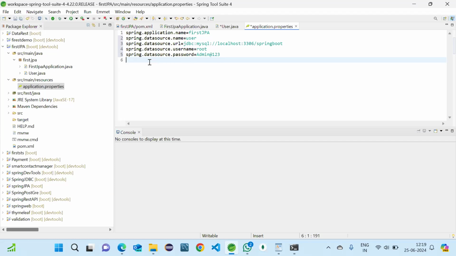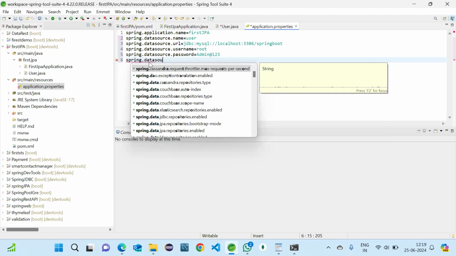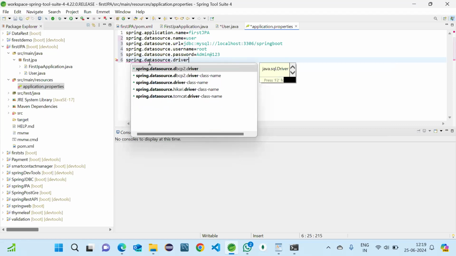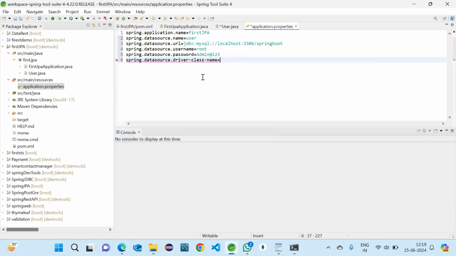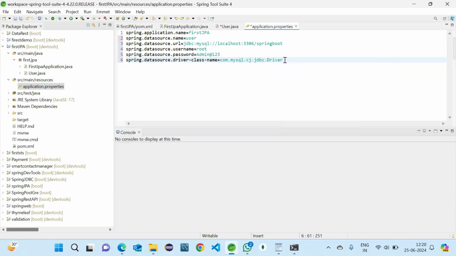One is spring.datasource.driver-class-name. I think you know this one also, com.mysql.cj.jdbc.Driver. This is for MySQL, so I'm using this one. And then the Hibernate dialect.